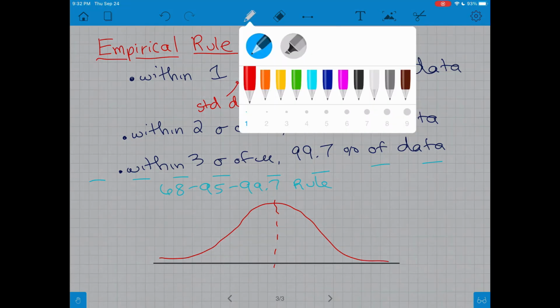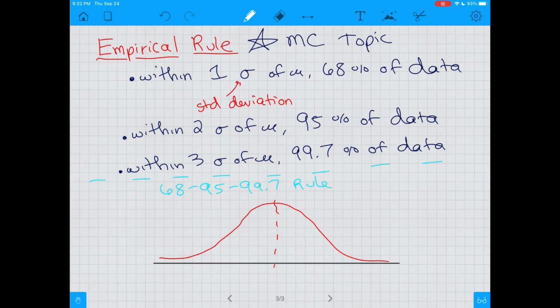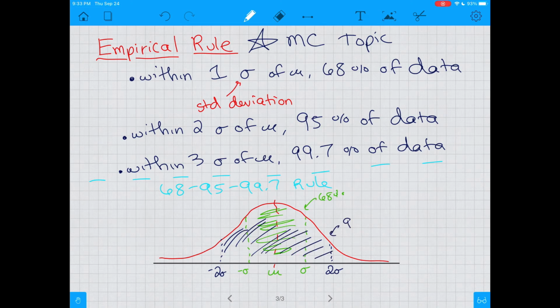So now to illustrate our 68, 95, 99.7. If this right here in the middle is my mean, here is 1 standard deviation. This green right here represents 68%. If I take a different color here, if I go out another standard deviation, let me actually write this here. This is -1, +1. This is over here, -2, plus 2. Right within the blue that I'm illustrating here, you have 95%.